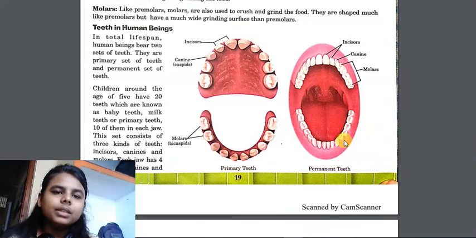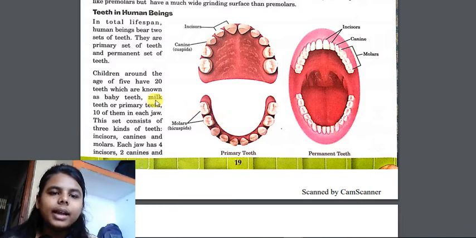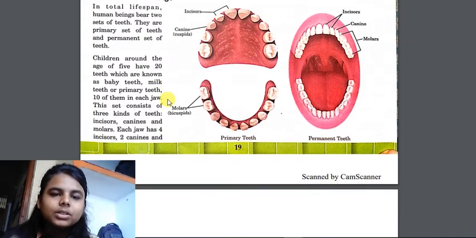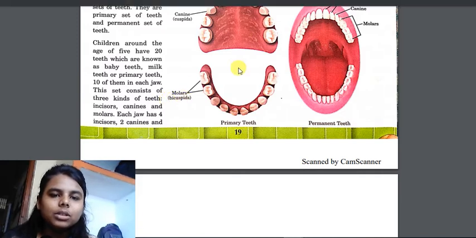Teeth in human beings. In total lifespan, human beings bear two sets of teeth. They are the primary set of teeth and the permanent set of teeth. Children around the age of 5 have 20 teeth, which are known as baby teeth, milk teeth or primary teeth. 10 of them are in each jaw, 10 in the upper jaw and 10 in the lower jaw.